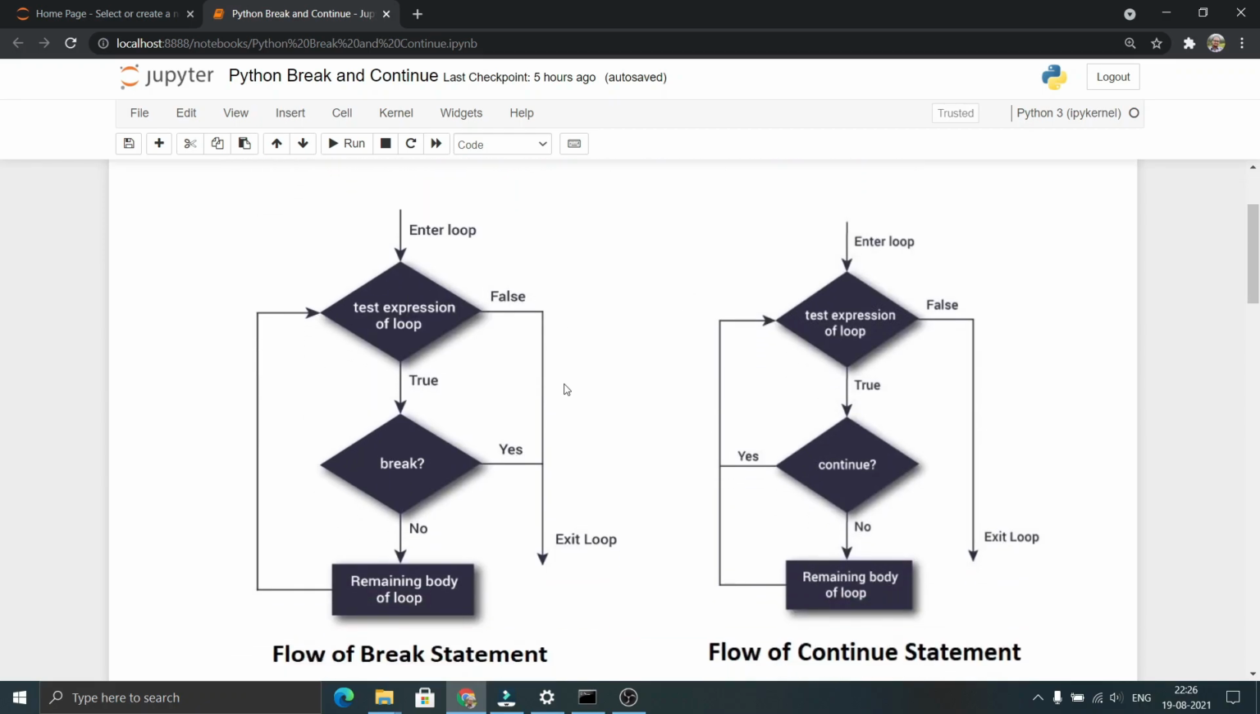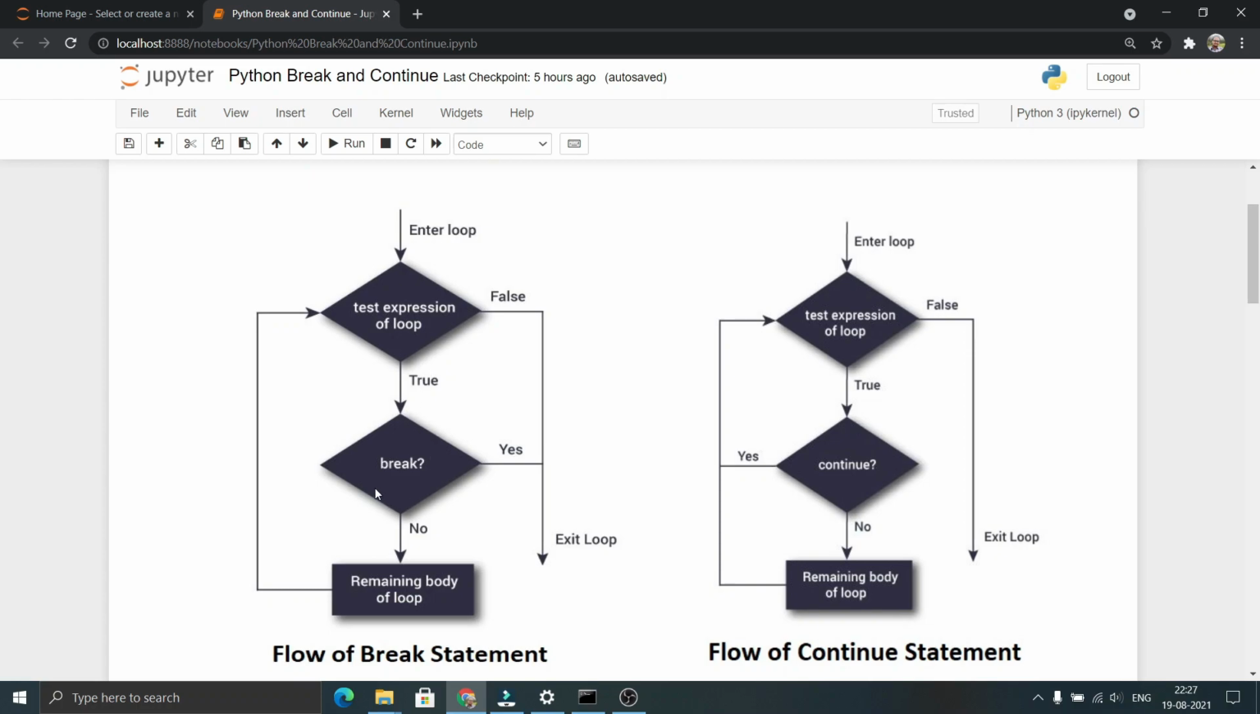Now let us see the flow of break and continue statements. Whenever we enter the loop, the test expression of the loop will be checked first. When the test expression is true and there is no break statement, the body of the loop will be executed. The body of the loop will be executed until the test expression is false. Whenever the test expression is false, it will exit out of the loop.